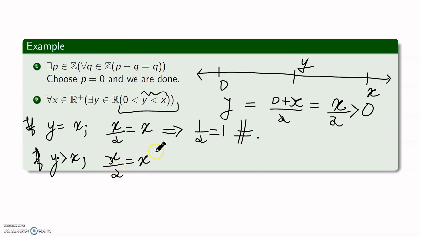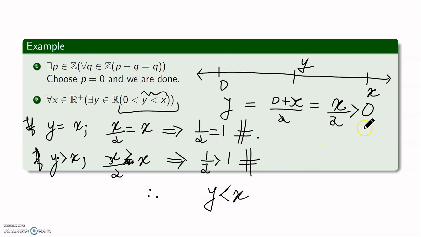So I have this. And again, if I divide by x on both sides, that will give me, sorry, this is greater than. That will give me half is bigger than 1. Again, this is a false statement. We know this. So that's a contradiction. So the only choice for y is to be less than x, and therefore y is strictly less than x, and from this part, 0 is less than y. So we picked a point y and we gave a valid argument saying that the y we picked lies between 0 and x. So this is the way of proving statements of type 2.